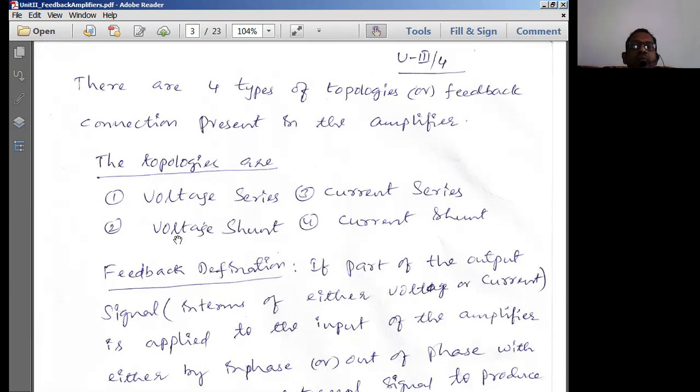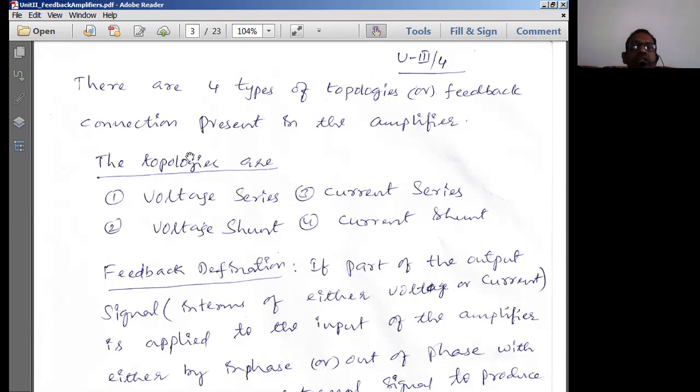Similarly, in voltage shunt, the output is sampled as a voltage, and the sampled output voltage is applied to the input such that the current to the input circuit increases, which is called shunt. So the output is sampled as voltage or current, and the input is applied as a series connection or a shunt connection. In series, input voltage is increased. In shunt, input current increases. Thereby, we form four types of topologies.